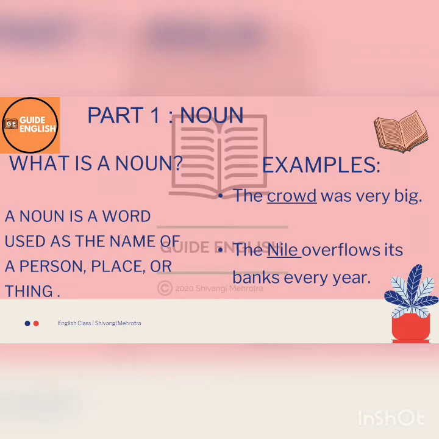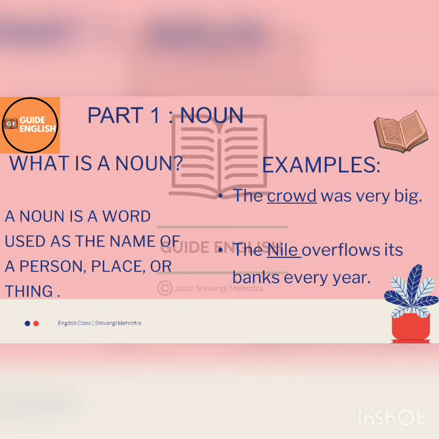So here on our screen we have our first slide, which is going to explain the first part of speech, which is the noun. So what is a noun, friends? The words which are used as the name of a person, place or thing are referred to as nouns. Let's study them with the help of examples.